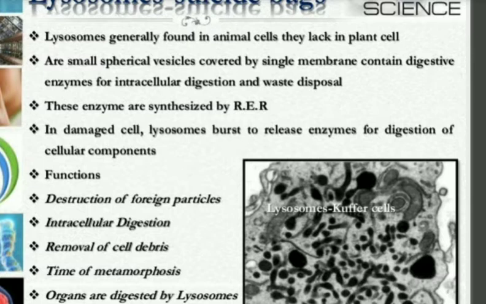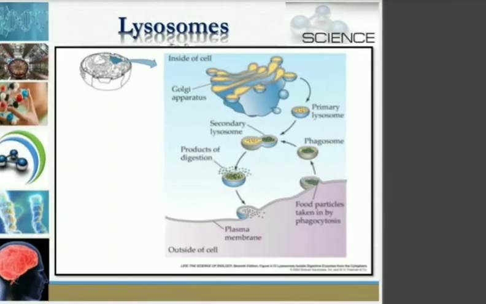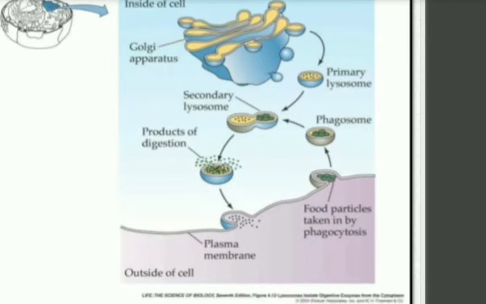Then, what was the structure? They are small spherical vesicles having a single membrane and contain some digestive enzymes which help in waste disposal. As you have seen in the first slide, from one side it is taking the food inside and from the other side it is giving the waste out from the cell.